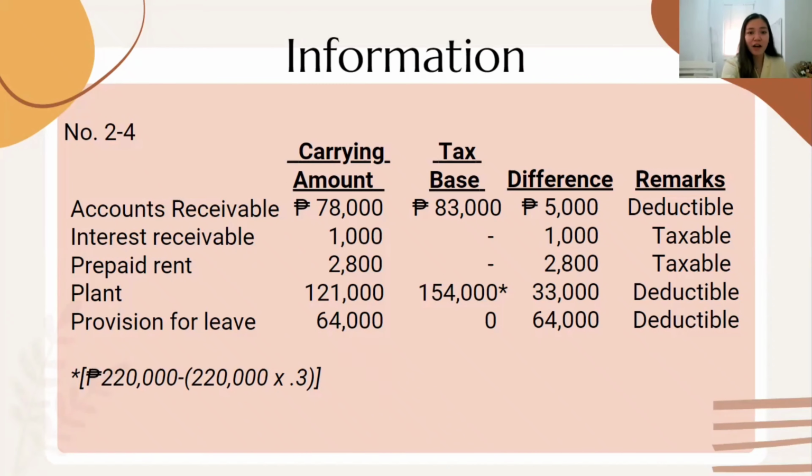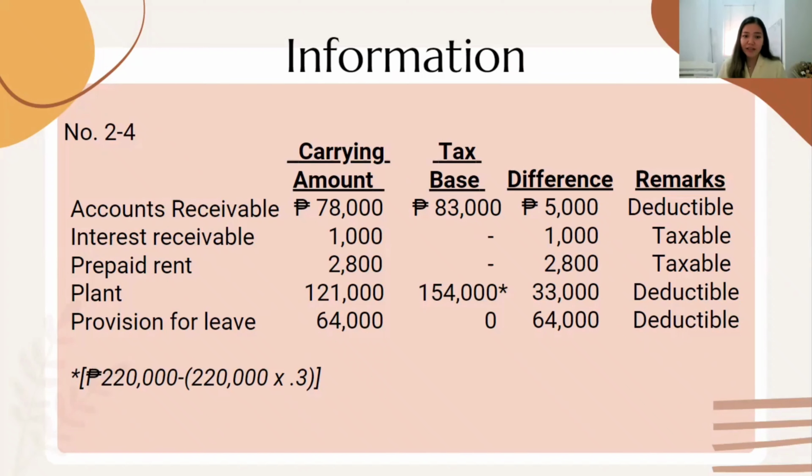We have here accounts receivable, carrying amount of 78,800 and tax base is 83,000. So we have a difference of 5,000, it is deductible. Interest receivable of 1,000 carrying amount, it has no tax base, so the difference is 1,000, so it is taxable. For prepaid rent, its carrying amount is 2,800 and no tax base.